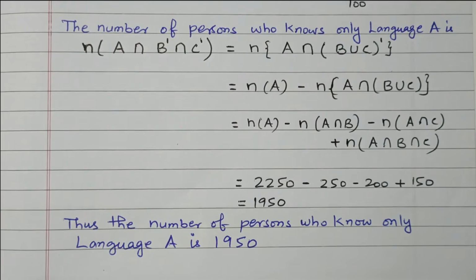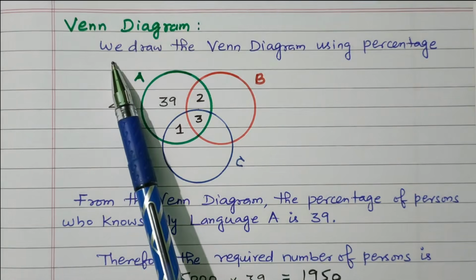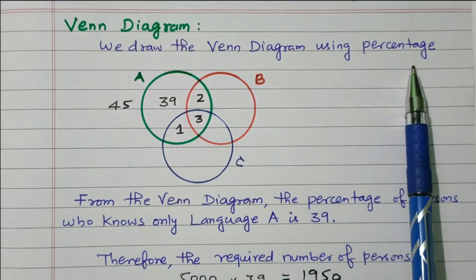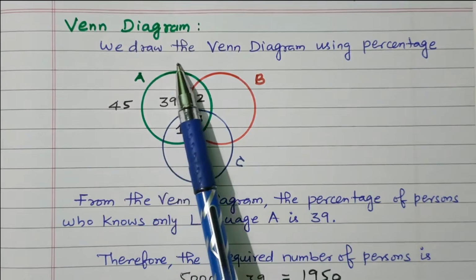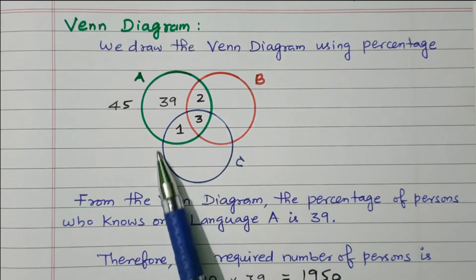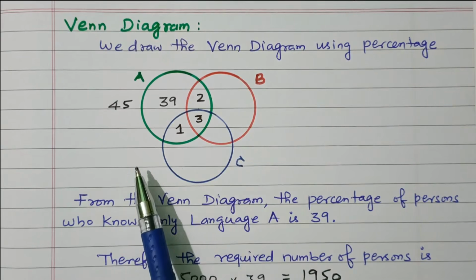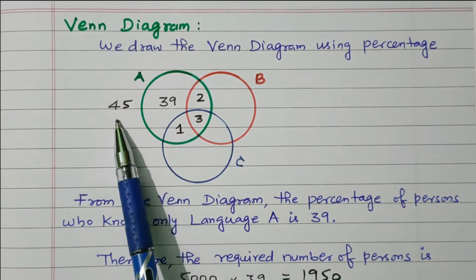Now we'll go to the Venn diagram. By using the Venn diagram also we can get the answer. We'll see the Venn method. We draw the Venn diagram using the percentage, right? So this green color represents the language A, red color language B, blue color language C. So from the given percentages we can fill in the data one by one.